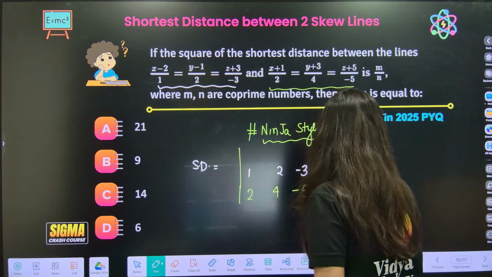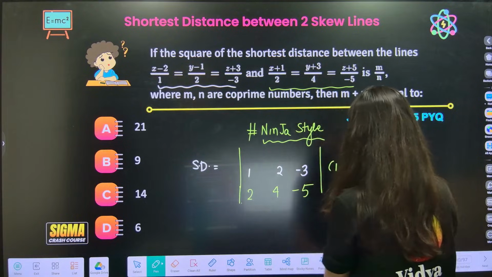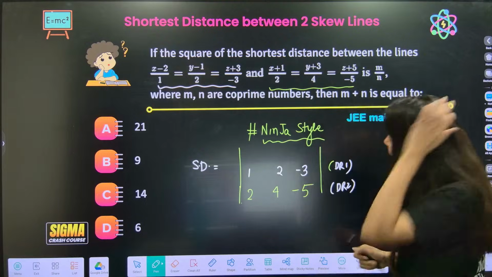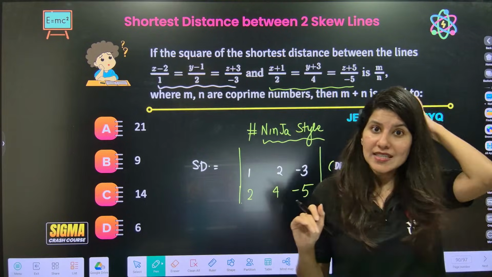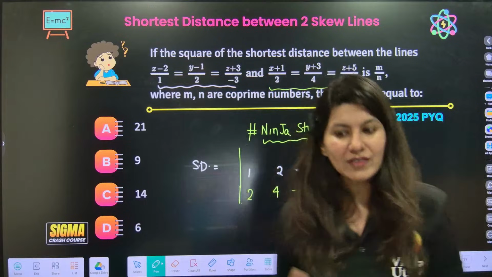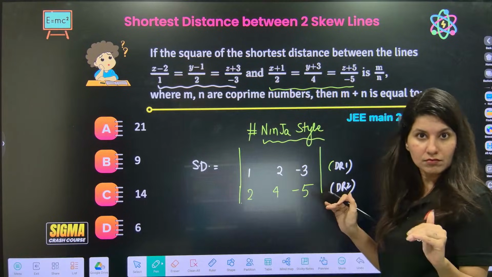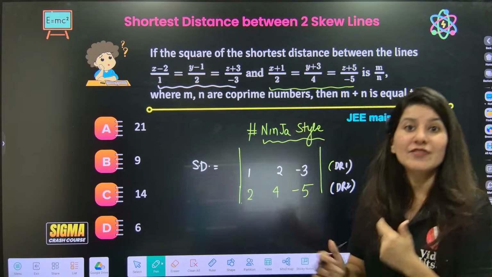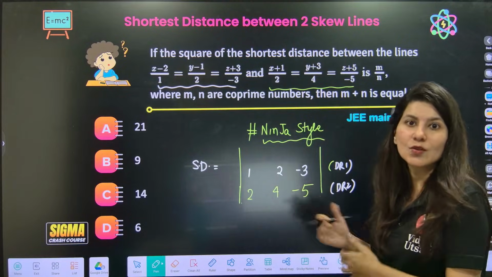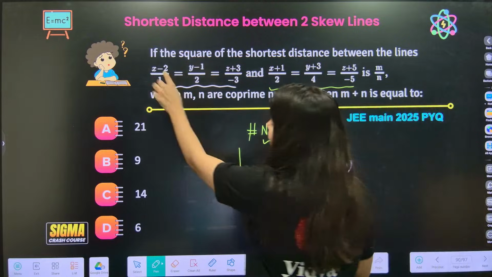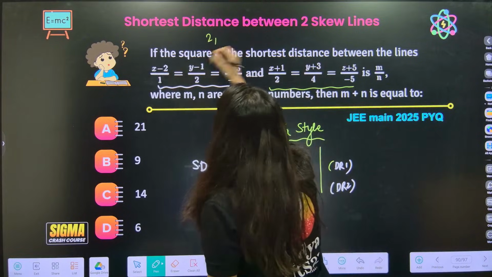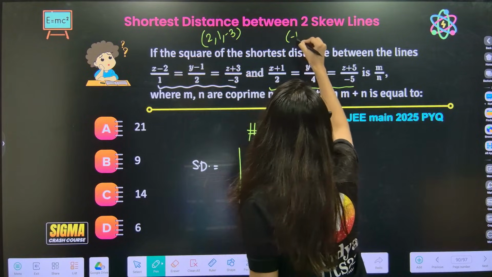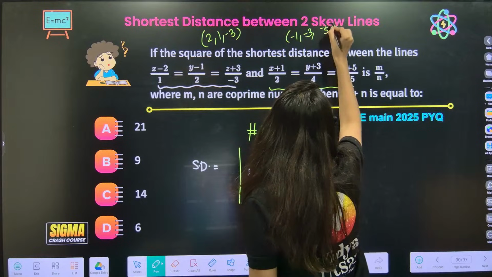Okay, so here is dr1, line number 1, and this is dr2, correct? Now what will be the determinant? What will be row number 1? You have kept row number 1 absolutely clean. So row number 1 will be the difference of the x, y and z coordinates respectively, x minus x1. Don't you think the first line is passing through 2, 1, minus 3, and this one is passing through minus 1, minus 3, minus 5?